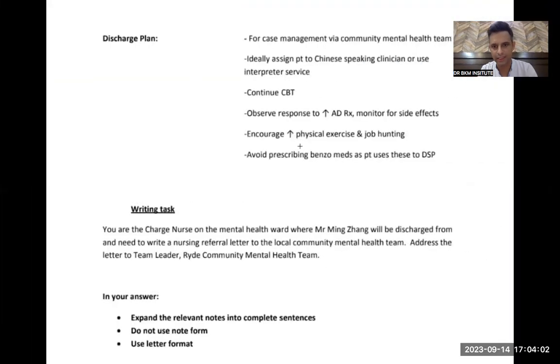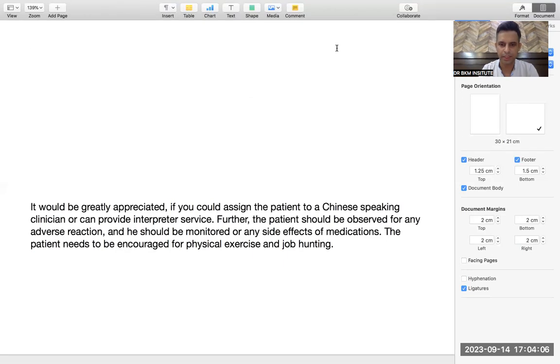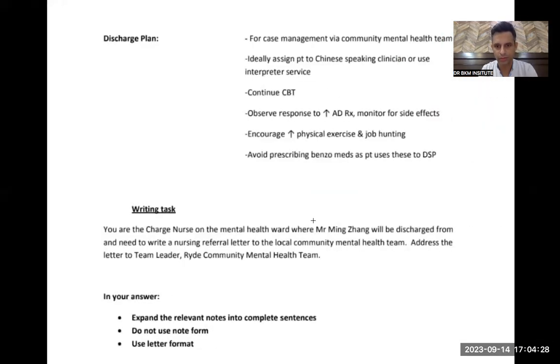Done. Then the next thing, avoid prescribing. It is important to be noted. I'm telling all these things to the team leader. It is important to be noted that benzodiazepine medications, whatever the name of the medication given over there, should not be prescribed.